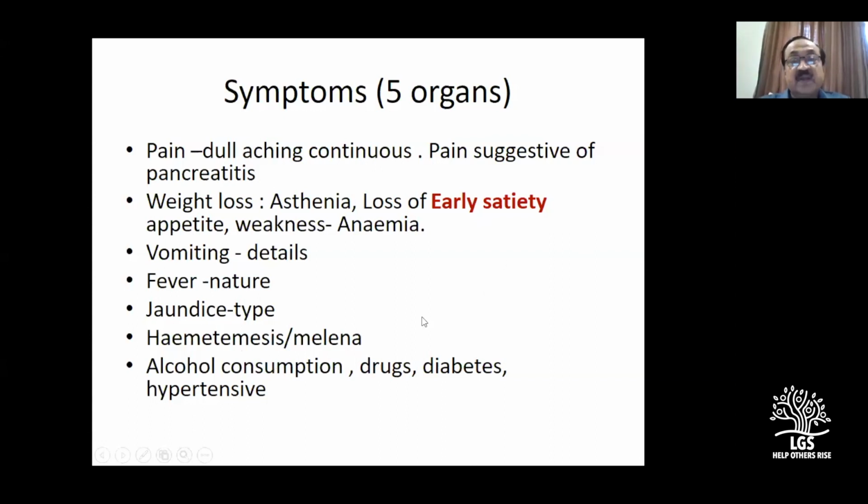So just keep it in mind, early satiety, one key important issue here. Vomiting, more details, and pain. So pain, is it dull aching continuous like a liver, or is the pain some kind of burning, a dyspeptic pain like a stomach, or pain of pancreatitis, or severe pain radiating to the back of carcinoma pancreas.